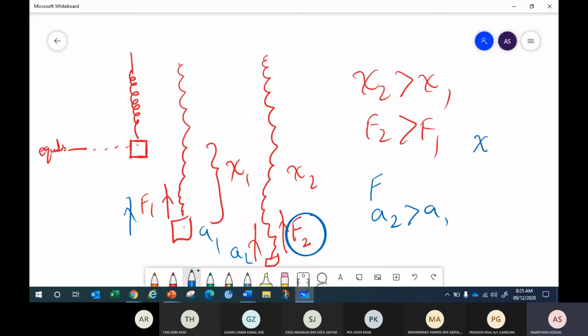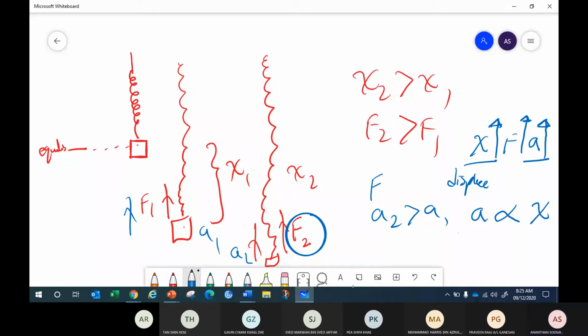When x, the displacement, gets bigger, the force gets bigger, so the acceleration gets bigger. So we conclude that the acceleration and displacement are proportional to each other. A is directly proportional to the displacement. You displace further, the acceleration gets greater.